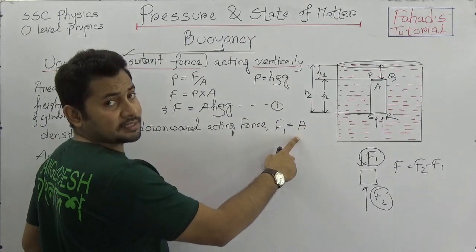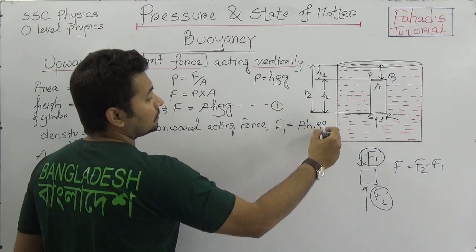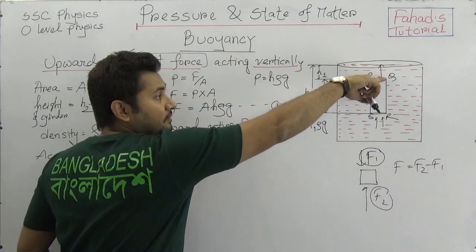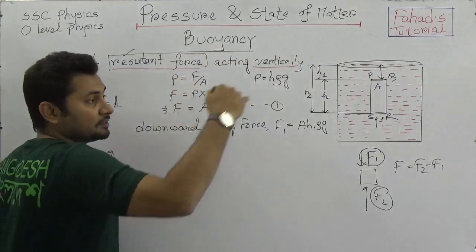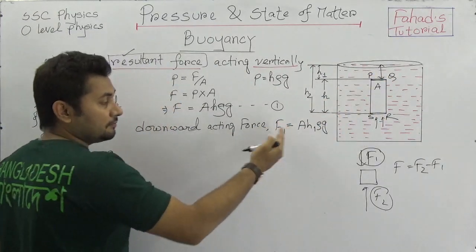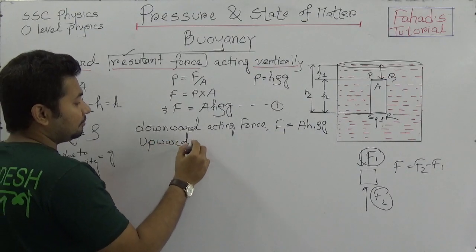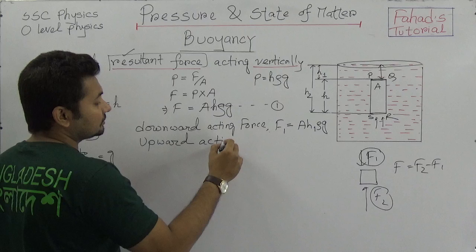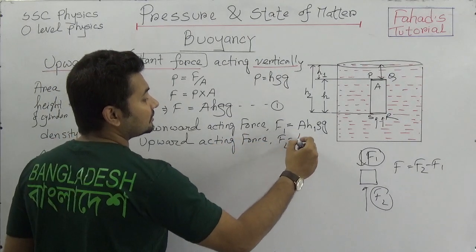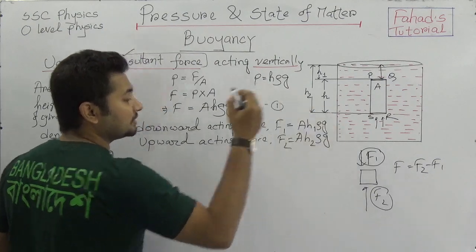A, the area is the same because it is a cylinder, H1 rho G, because H1 is the height from the surface to the upper end of the cylinder. And then if we find the upward acting force, we say this is F2, so this should be similar, but there should be H2 rho G.